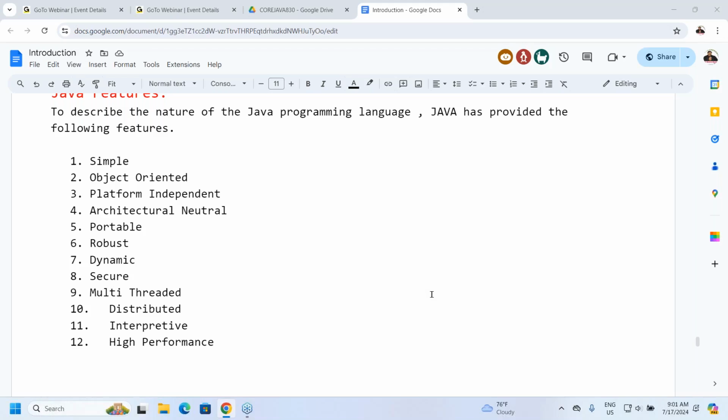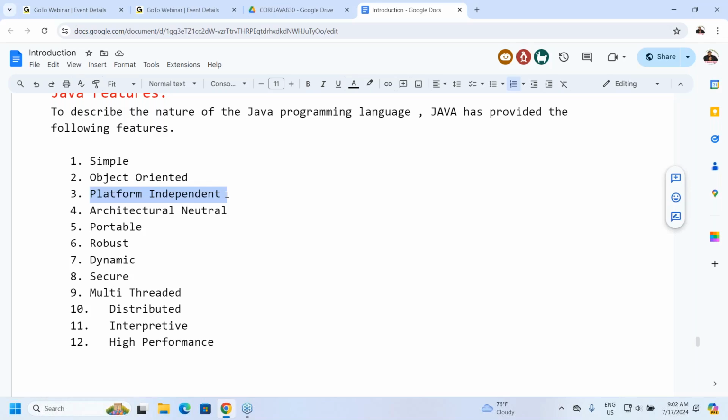Okay, fine. How can you say that Java is an object-oriented programming language? It is able to represent data in the form of objects by following object-oriented features. Java is a platform-independent language.